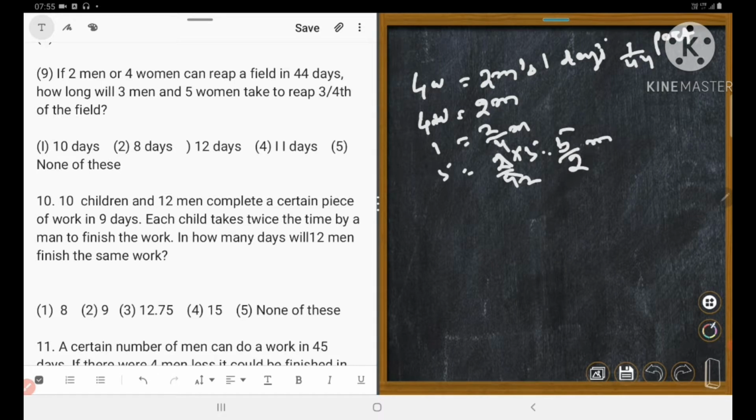Could you understand? So, 3 men plus 5 women. 5 women means 5 upon 2 men, LCM 2. 2 divided by 1 is equal to 2, 3 into 2 is equal to 6, plus 5 is equal to 11 upon 2 men. Can you understand?